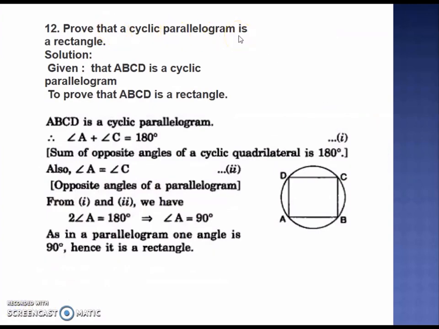Prove that a cyclic parallelogram is a rectangle. So it is given that ABCD is a parallelogram, also it is cyclic. So you can apply the property of cyclic quadrilateral in this, that angle D plus B and angle A plus C, opposite angles are supplementary. Now since it is a parallelogram, we also know that opposite angles are equal to each other. So angle A and angle C are also equal and angle A and angle C are also supplementary. So therefore they both must be equal to 90 each. Similarly, we can prove that angle D and B are also 90 each. So if all angles are 90, then the parallelogram is a rectangle.